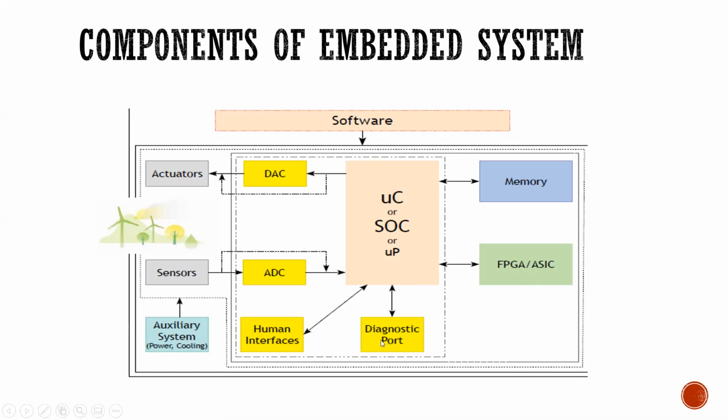Next, human interfaces. Human interfaces are, for example, a keyboard or touch screen connected to the microcontroller. Software. Software can be defined as specialized programming tools in embedded devices that facilitate the functioning of the machines.